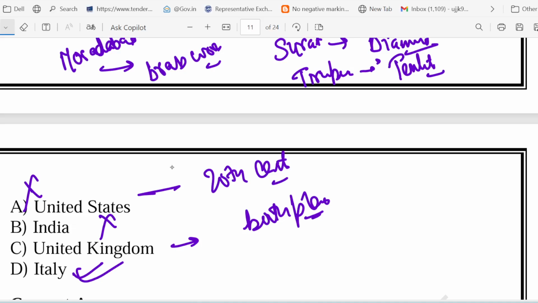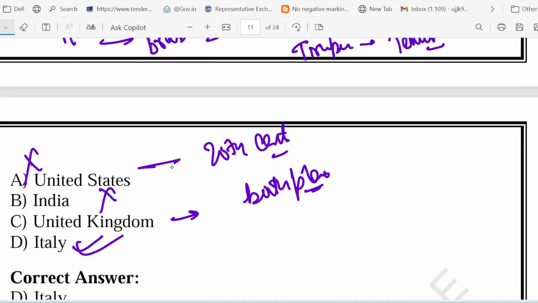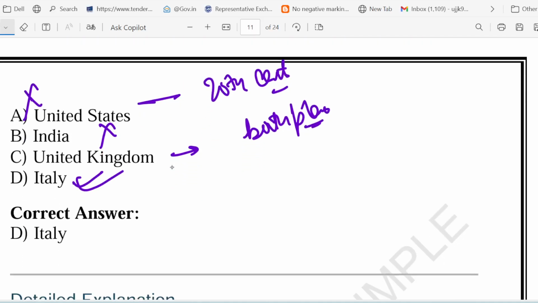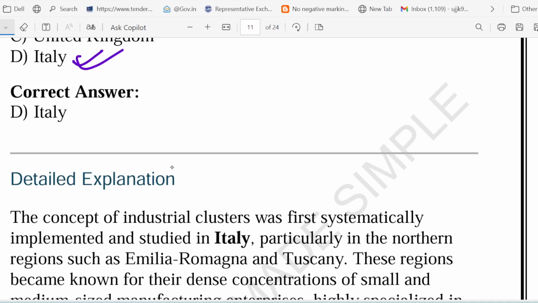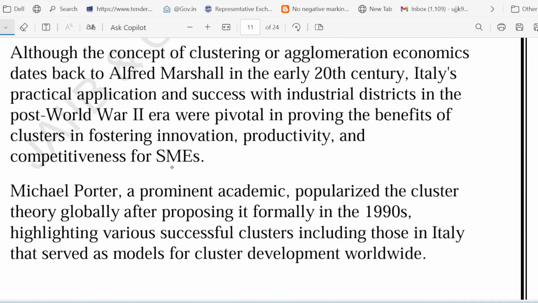Later thinkers like Michael Porter studied this Italian cluster and made the concept famous worldwide. So the correct answer is Italy. Italy is credited with being the first to implement industrial cluster as a development strategy. Please remember this question is most frequently asked.